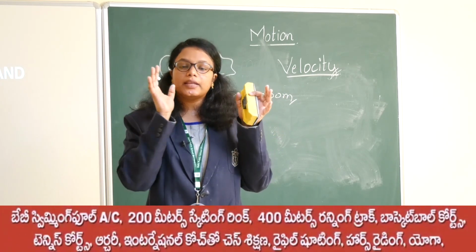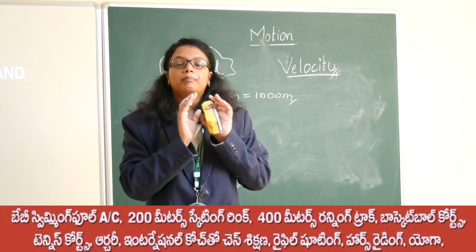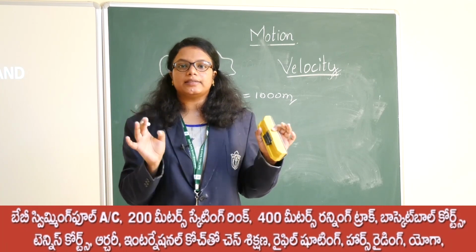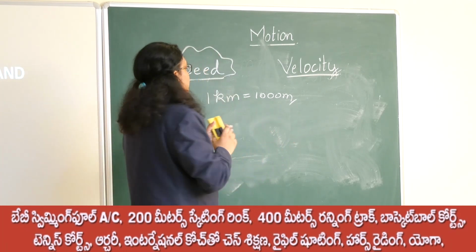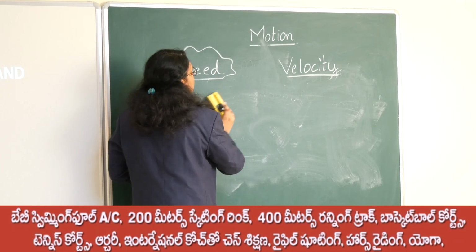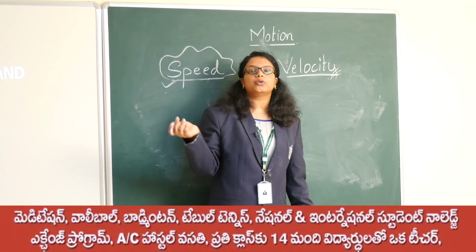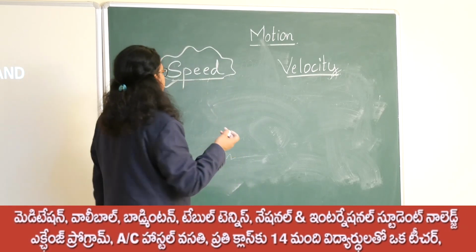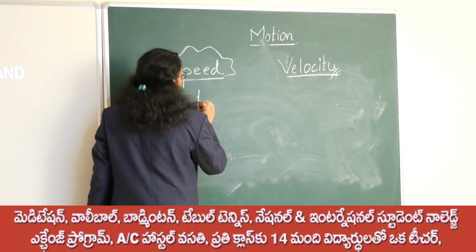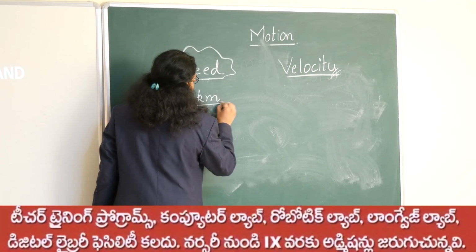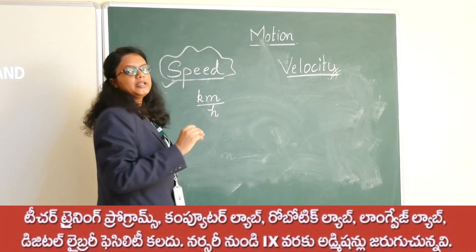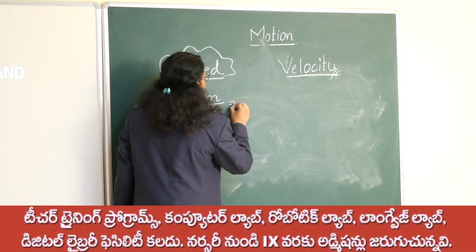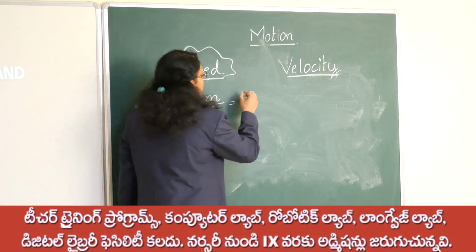Convert into any single unit. The best will be the standard unit, that is the SI unit, that is meter per second. Now we will observe how we should convert meter per second into kilometer per hour, or kilometer per hour into meter per second. Now suppose I want to convert kilometer per hour into meter per second. We know that 1 kilometer is equal to 1000 meter.